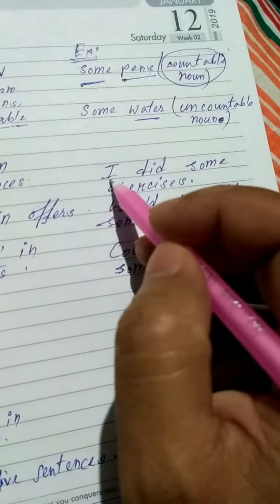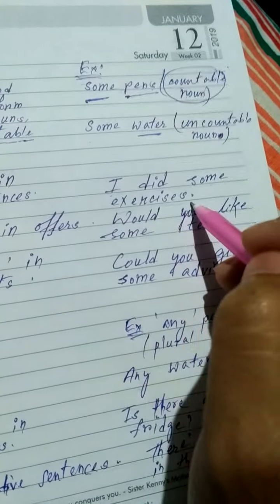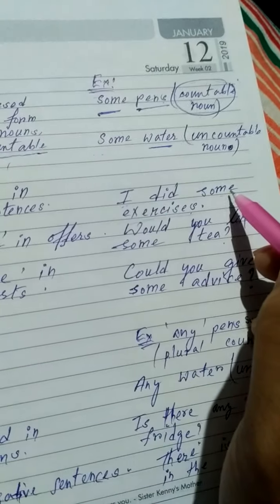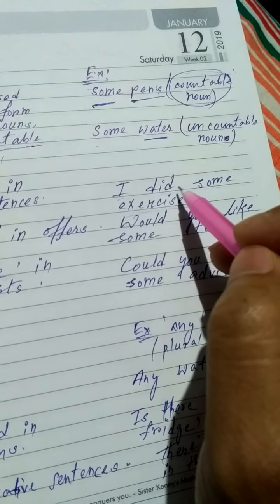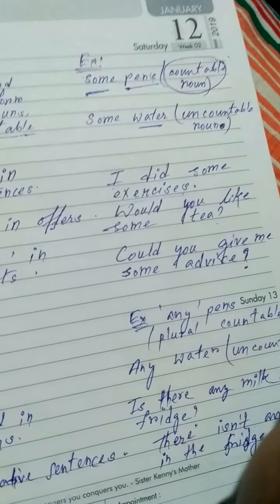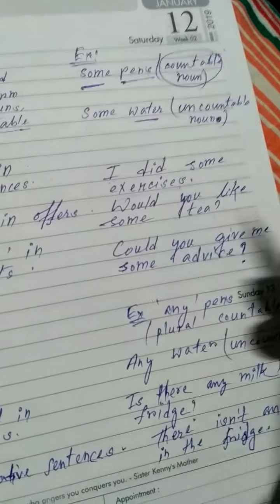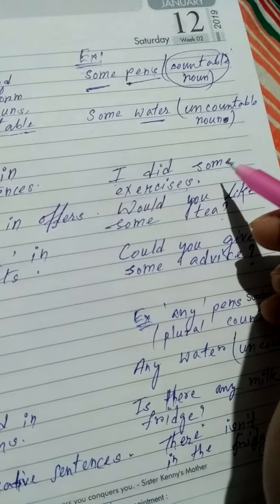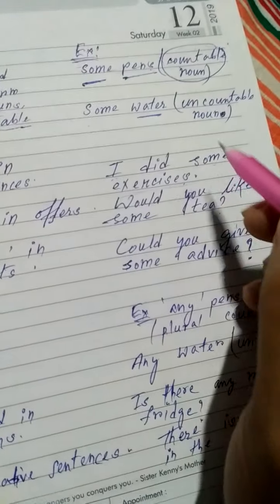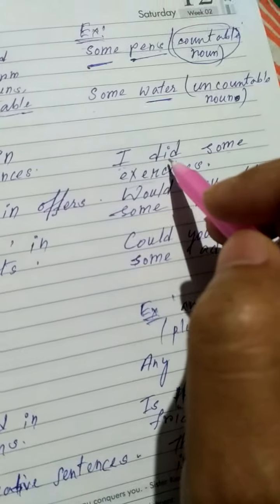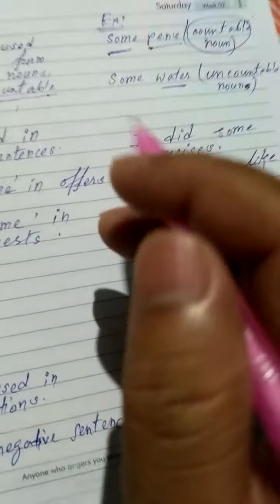As an example, I did some exercises. I did some exercises. This is positive. If you say I didn't do, then you have to use any: I didn't do any exercises. So any is used for negative sentences, but some is used for positive sentences. That's why you will not find any with not.